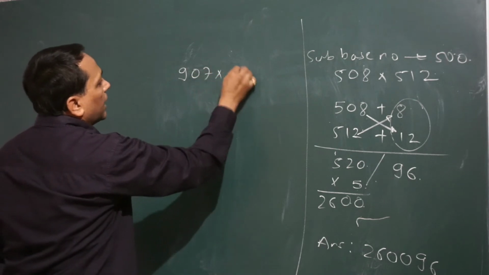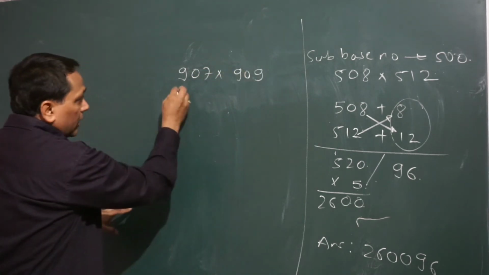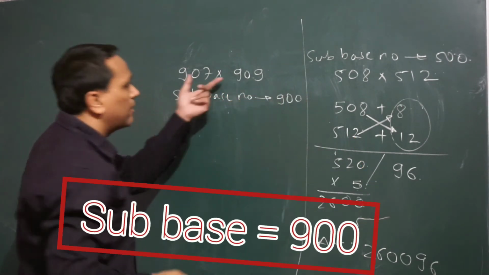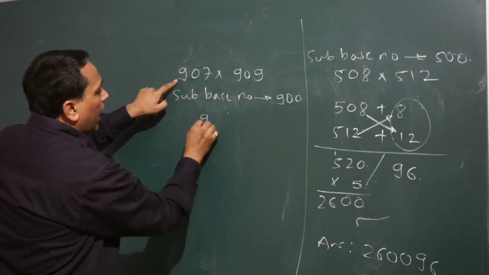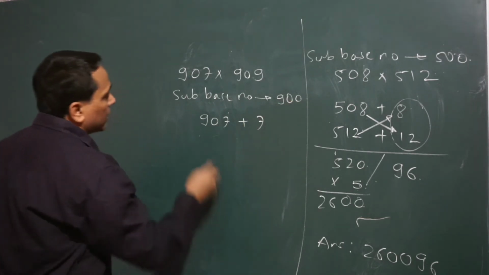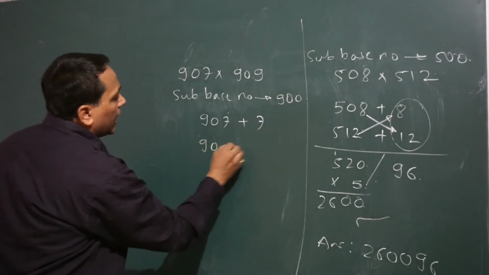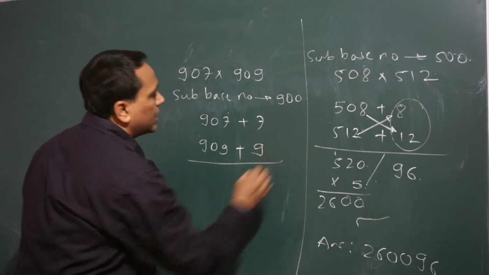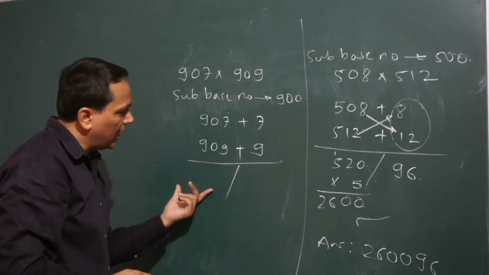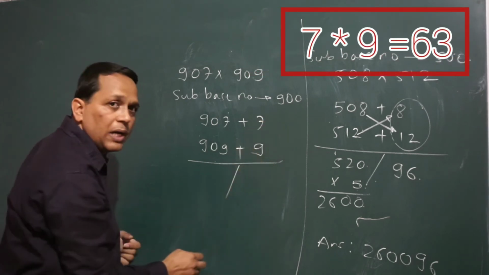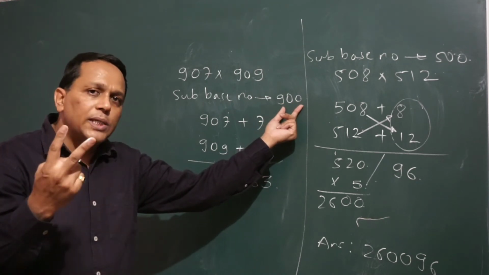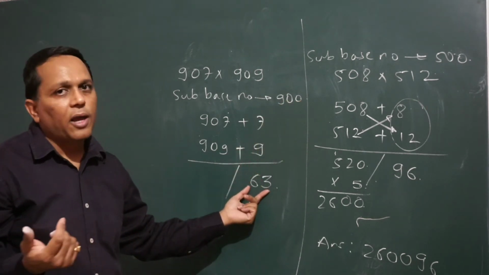907 multiplied by 909. This time we have to take sub-base number 900 because these numbers are near 900. We can write 907 as 907 plus 7 because it is 7 more than the sub-base 900, and 909 as 909 plus 9 because it is 9 more than the base 900. Now there are two parts, LHS and RHS. For the RHS we multiply these, 9 7s are 63, and in the RHS we need 2 digits because there are 2 zeros and we already have 2 digits.